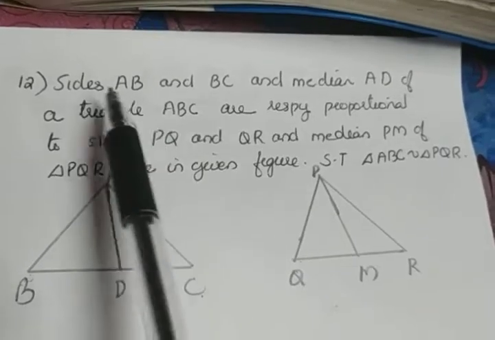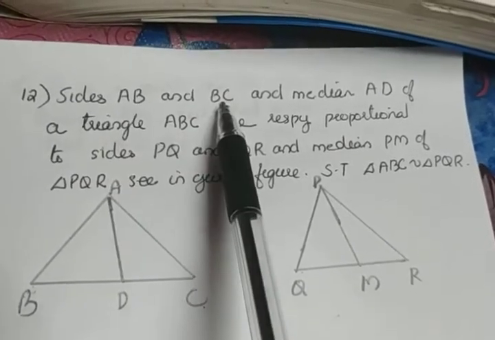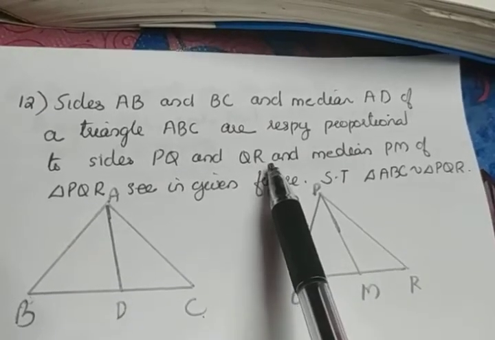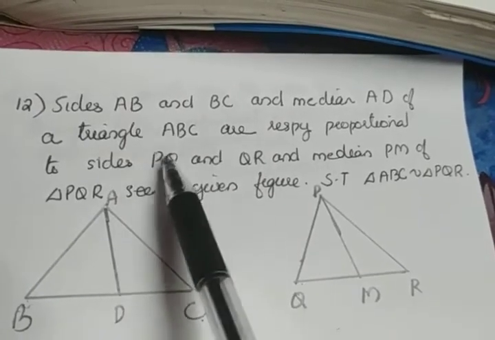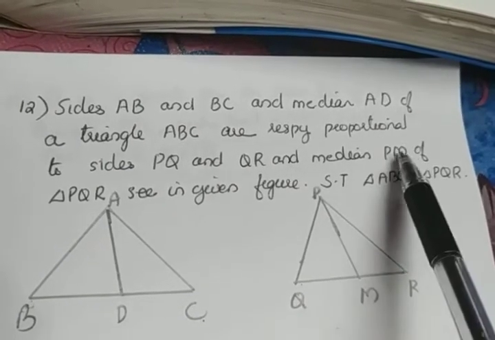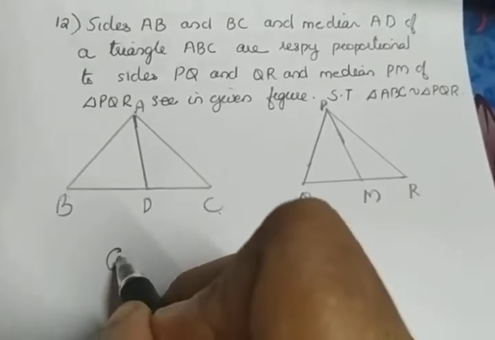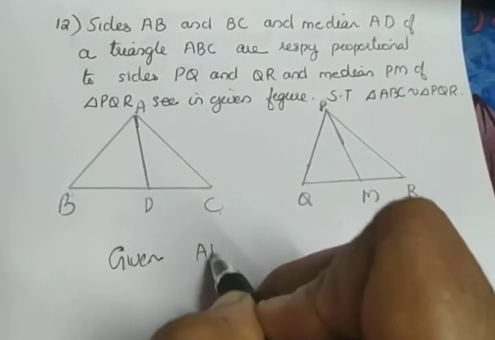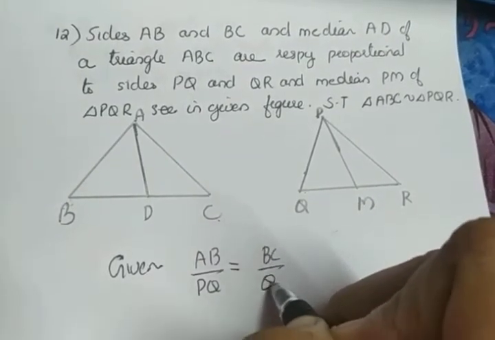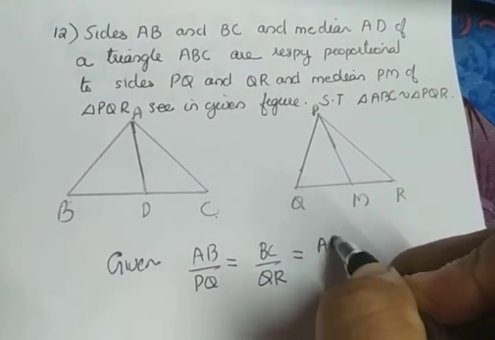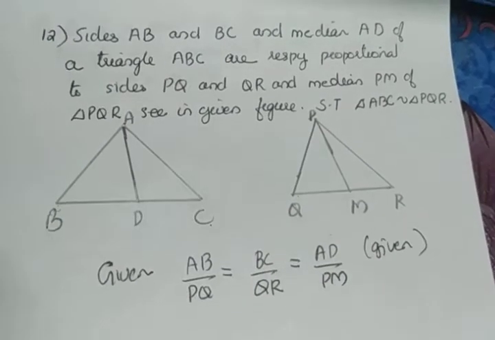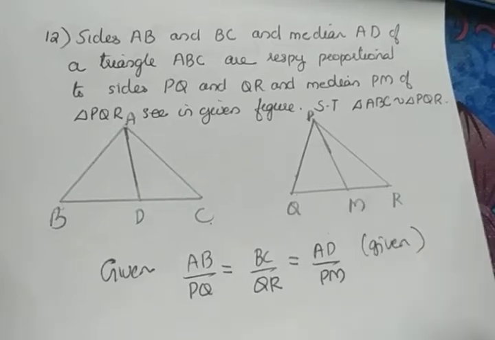Read the sentence again. The sides AB, BC and AD are proportional to PQ, QR and PM. So AB by PQ will be equal to BC by QR will be equal to AD by PM. So that is what is given. So we can write the first condition given: AB divided by PQ is equal to BC divided by QR is equal to AD divided by PM. What we have to prove is triangle ABC is similar to triangle PQR.